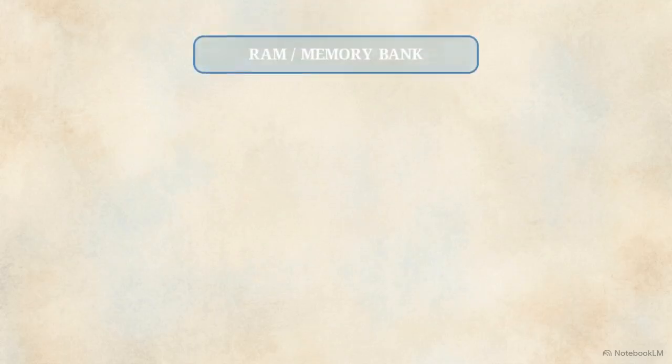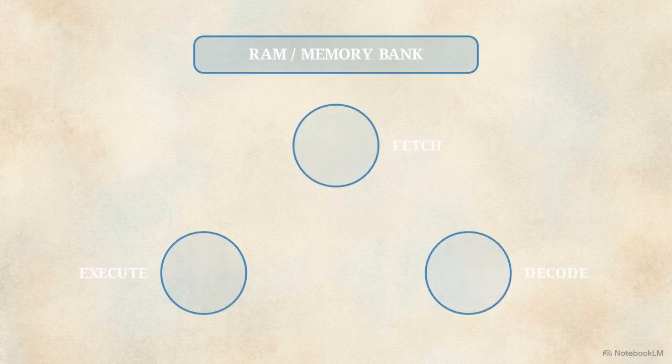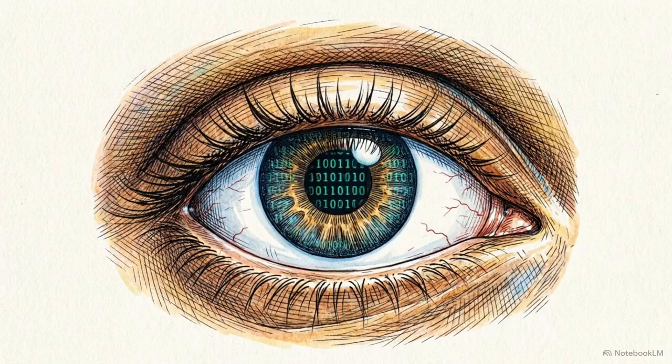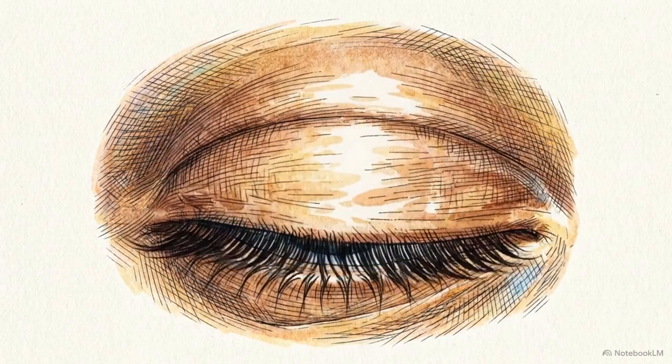Every calculation rests on a single repeating loop, the fetch, decode, and execute cycle. During the fetch phase, the processor reaches into the memory bank and grabs the next instruction in the queue. During the decode phase, the processor figures out what the binary actually means, translating it into a specific task. Finally, in the execute phase, the processor performs the math or moves the data, finishes the job, and the loop immediately resets.